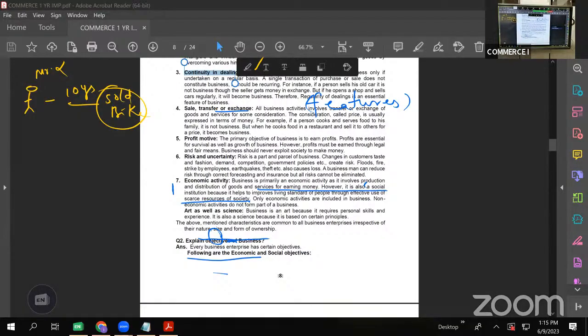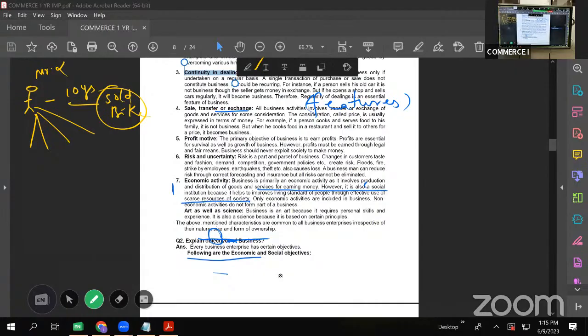But if he opens a showroom and sells cars regularly, then we can say that Mr. Alpha is doing business. So there has to be continuity in dealing. If you do a business once in a blue moon, we cannot call it his business.